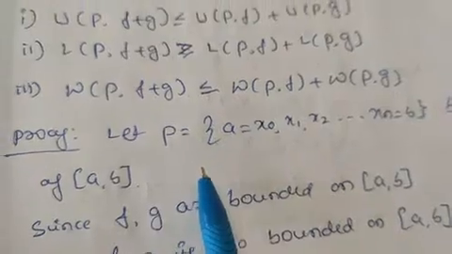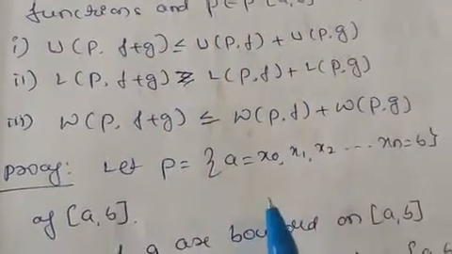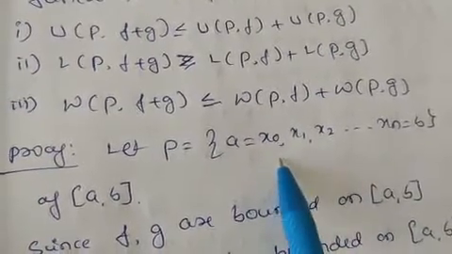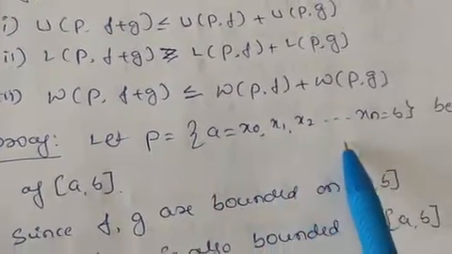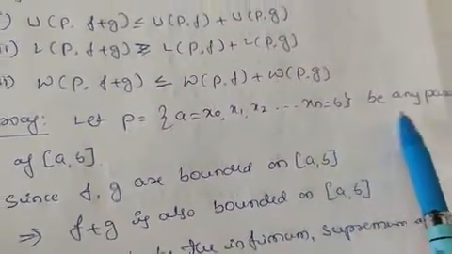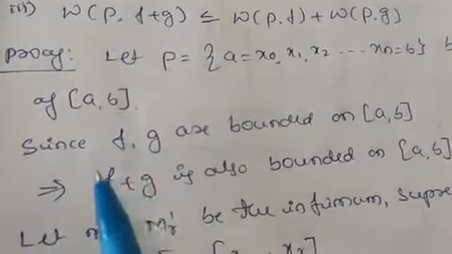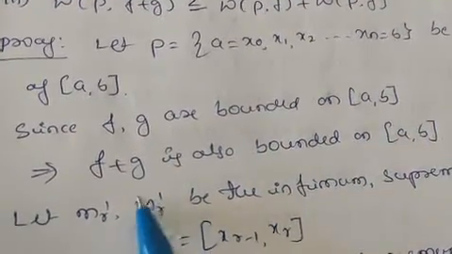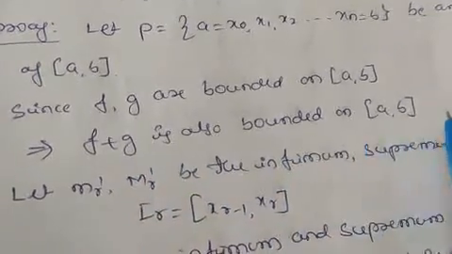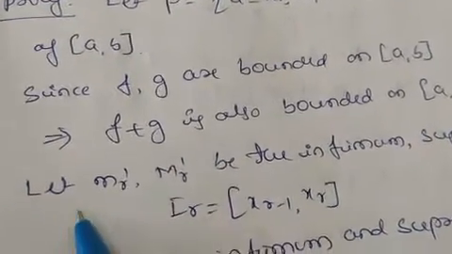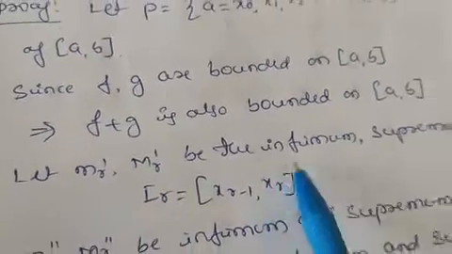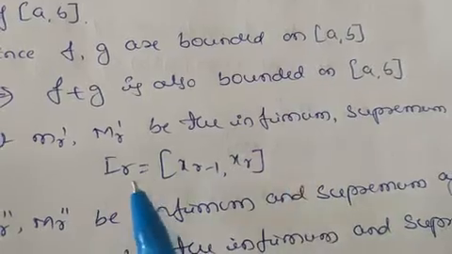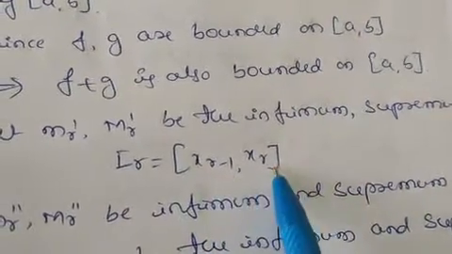Let P be a partition. Let us divide this interval [a, b] into n subintervals, that is, let us divide it into a partition as x0, which is equal to a, x1, x2, etc., up to xn, which is equal to b, be any partition of the closed interval [a, b]. Since f, g are bounded on [a, b], this implies f+g is also bounded on [a, b]. So let m_r' and capital M_r' be the infimum and supremum of f on the subinterval I_r = [x_(r-1), x_r].